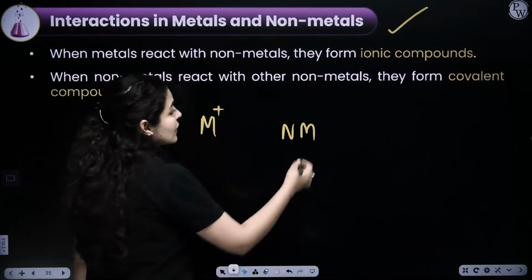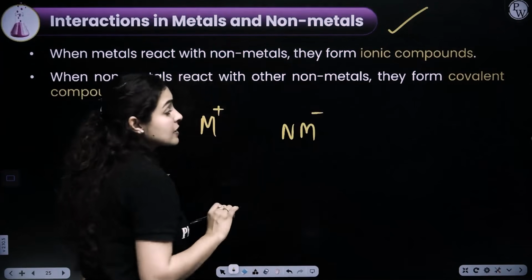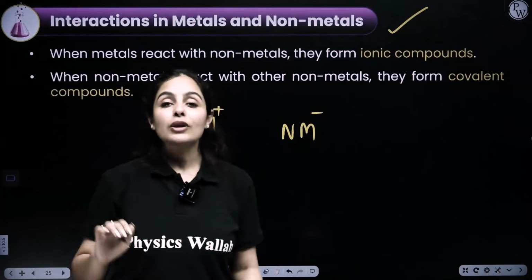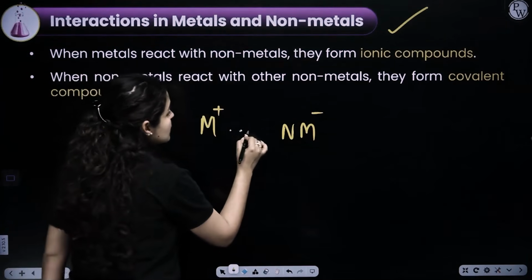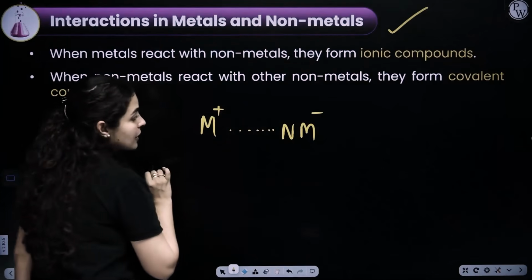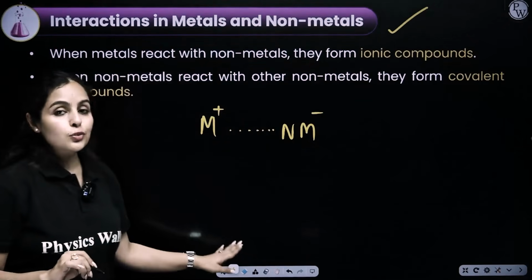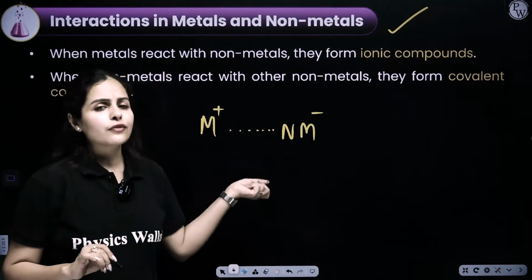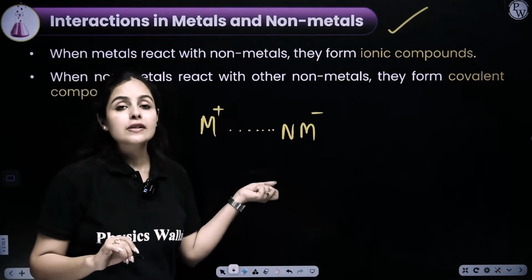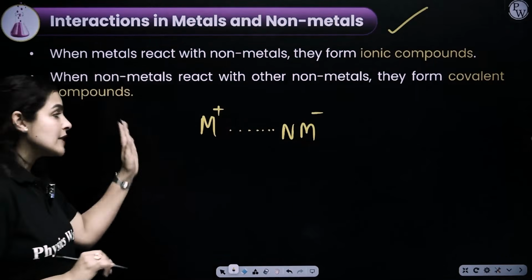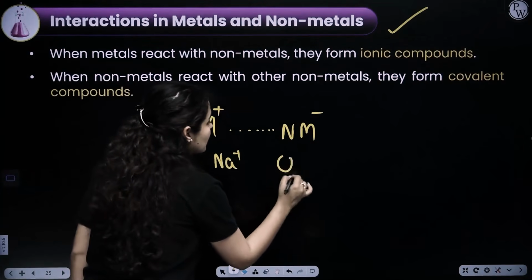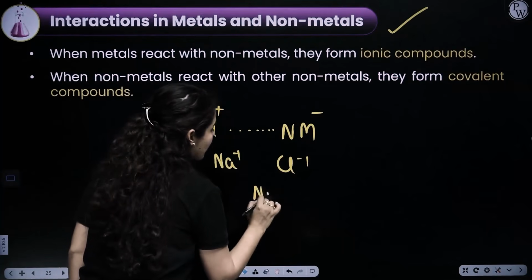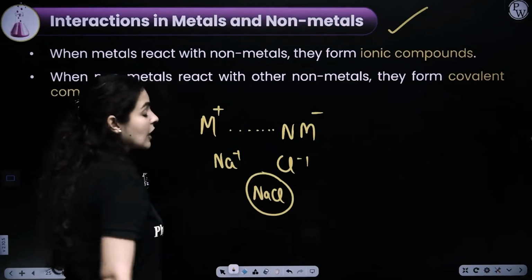So non-metals, on the other hand, would love to gain electrons, again negative charge. We all know that unlike charges attract each other. So metals in positive charge form and non-metals in negative charge form are going to be attracted with a very strong force of attraction called electrostatic force of attraction, which results in formation of a compound. So let's say Na+, Cl-, they are attracted to form NaCl.